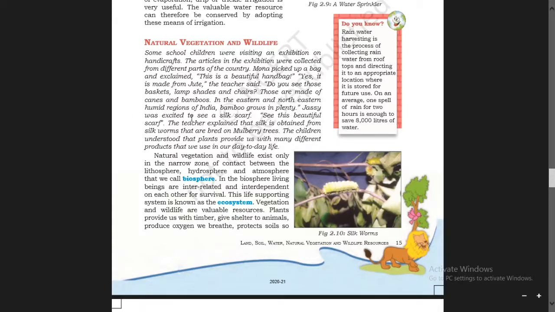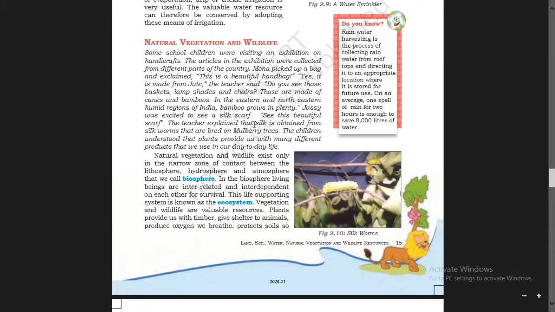Jessie was excited to see a silk scarf. Jessie is the name of another girl. Scarf means something worn around the neck or head. "See this beautiful scarf?"